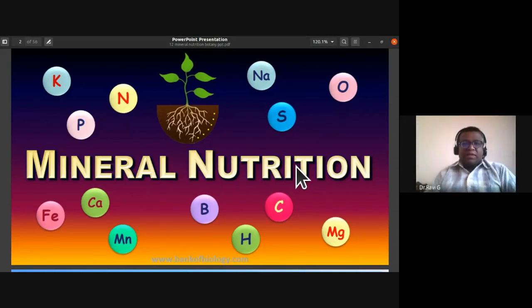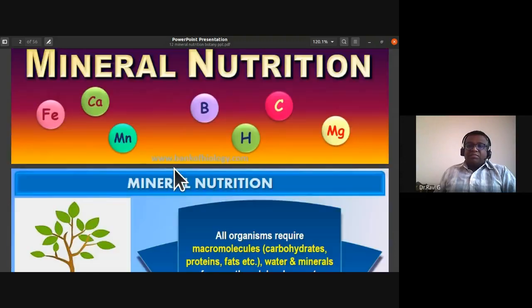So, dear students, we will now be having a discussion of the summary of this entire chapter, mineral nutrition. We have already discussed mineral nutrients, how the essential mineral elements are of two types, micronutrients and macronutrients. We discussed their classification, the deficiency symptoms, and also the nitrogen cycle and nitrogen metabolism, how exactly it is happening. We have discussed that in this particular chapter. So let us have a summary of this entire chapter at present.